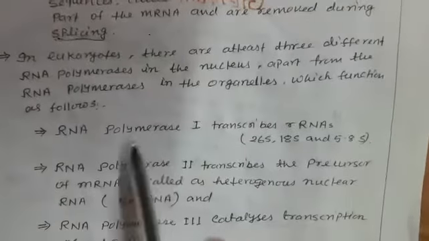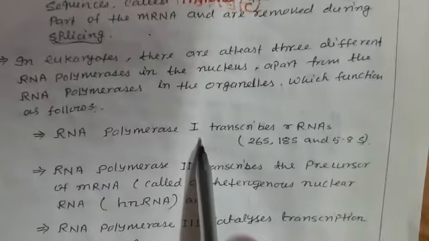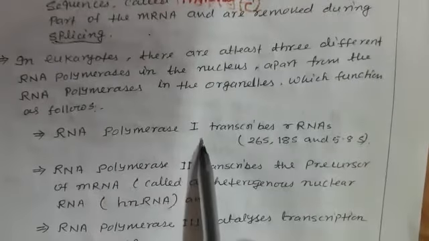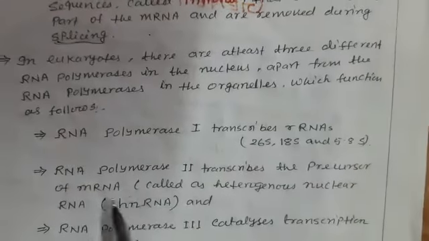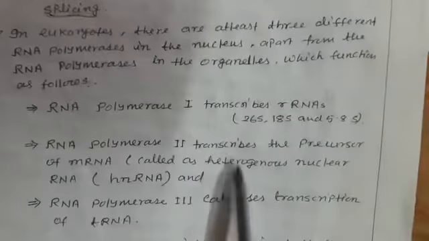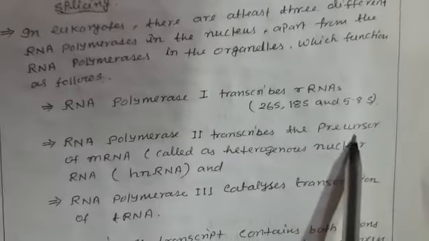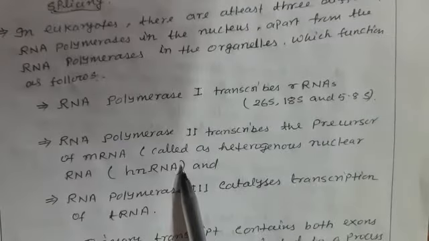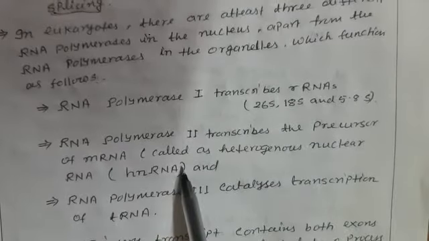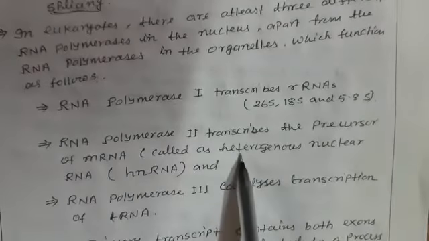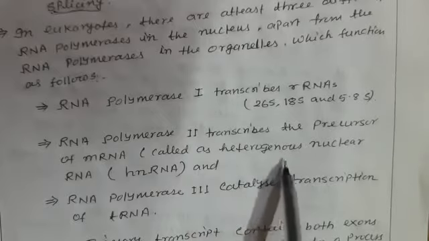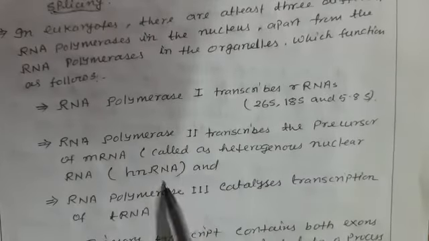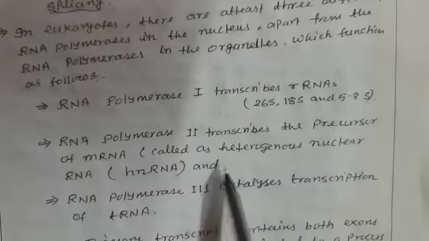RNA polymerase 1 transcribes ribosomal RNA. RNA polymerase 2 transcribes the precursor of messenger RNA. One of the most important terms of this transcription in eukaryotes is the heterogeneous nuclear RNA, hnRNA.